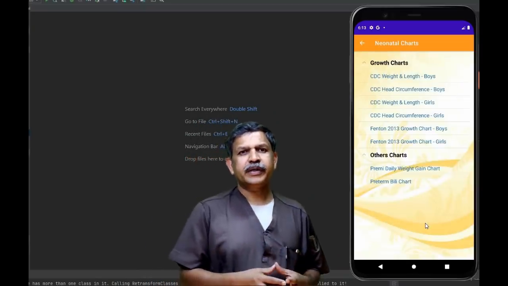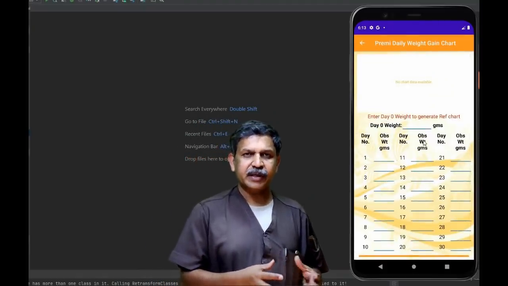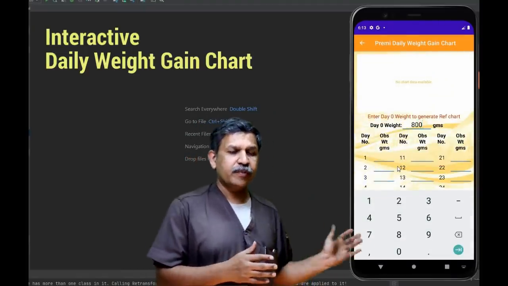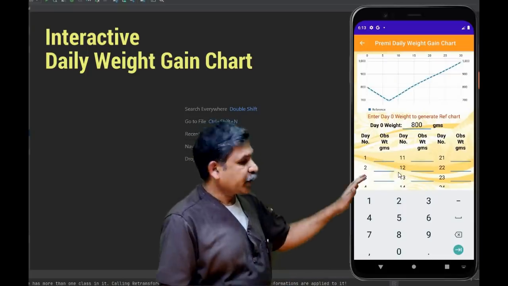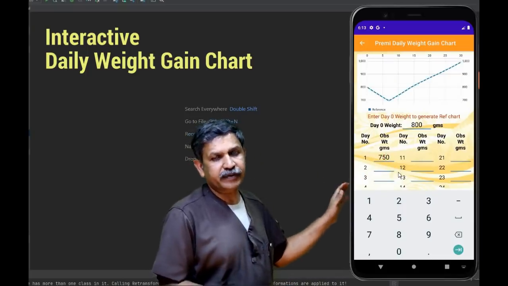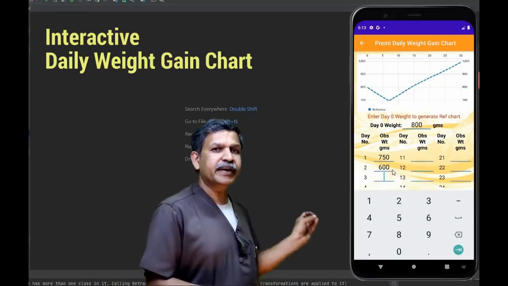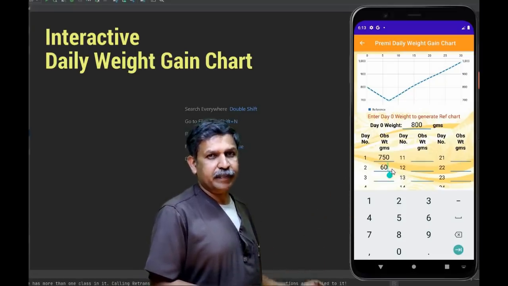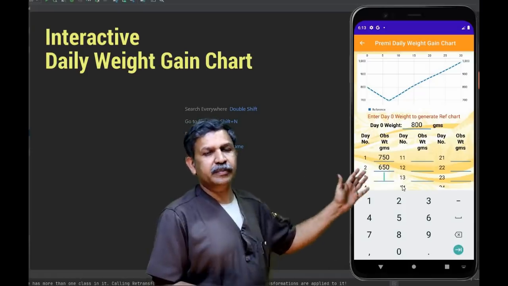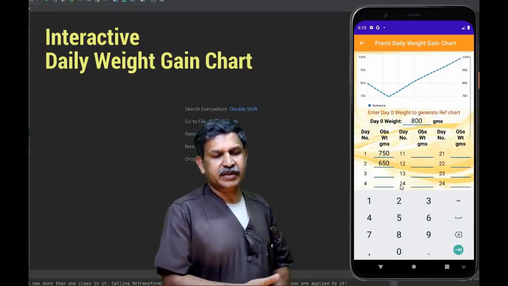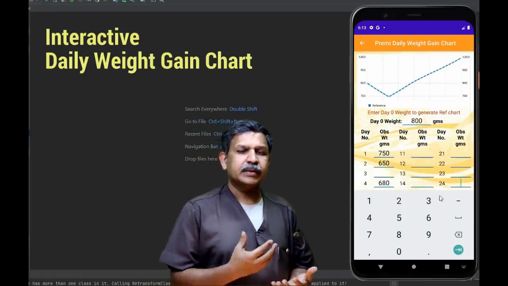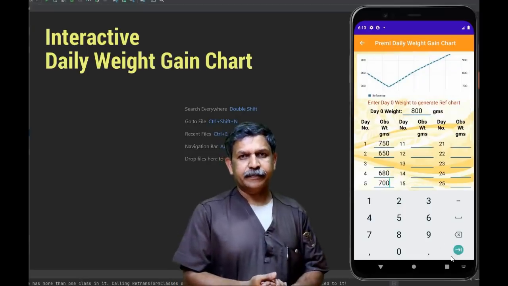We all know how important it is to track the weight of the babies, particularly. So we have made this interactive calculator where you have to just type the birth weight of the baby, and you get a reference chart. And subsequent to that, you just need to keep entering the weight of the baby as each day passes, and you can see the observed chart will be superimposed on the reference chart, so that you can always make an idea about how the baby is growing.